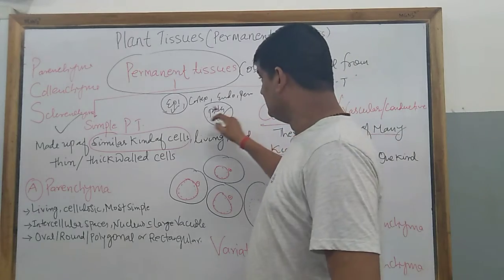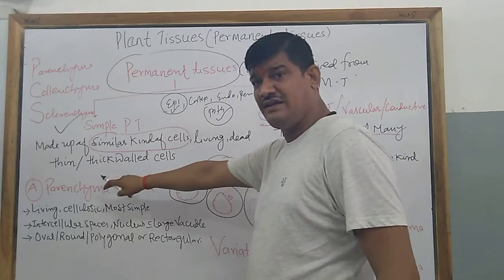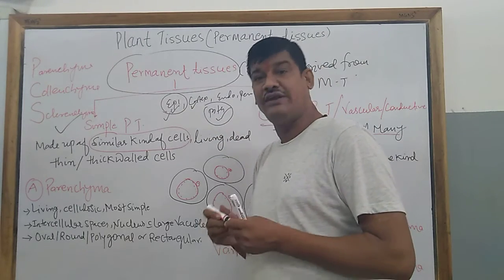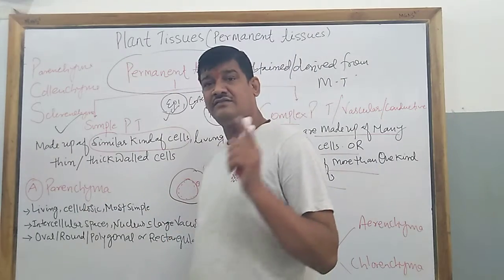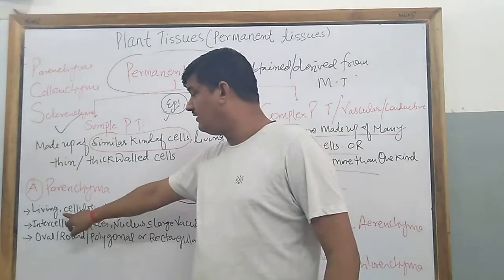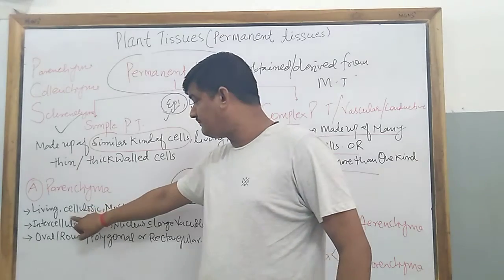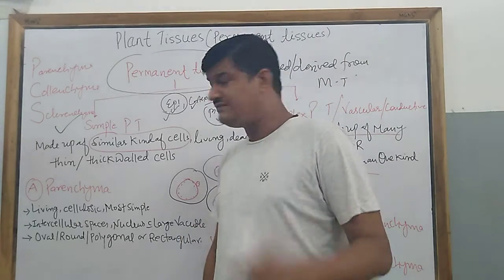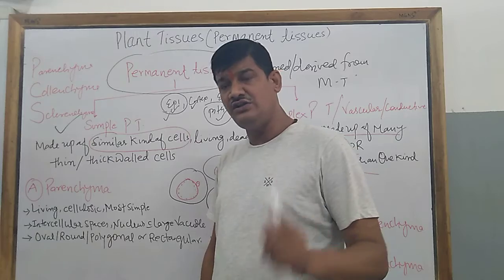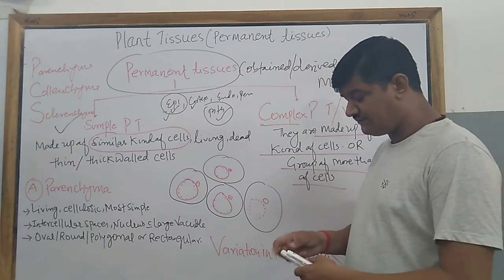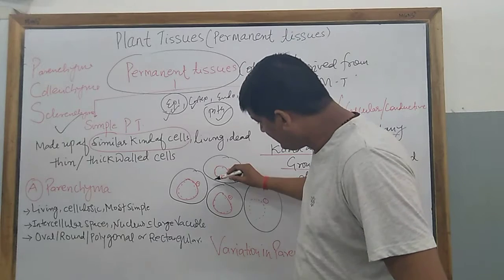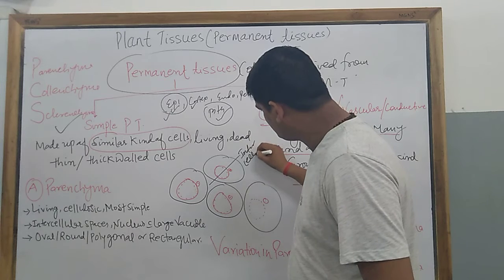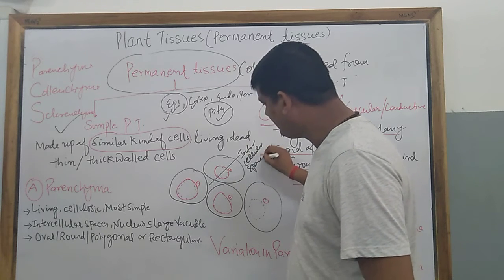So these parenchymatous cells are from the epidermal region and from the cortical region, that is, the cortex. This parenchymatous structure, or parenchyma cell, is a living cell. Their cell wall is made up of cellulose, and as I just told you, it is the simplest example of simple permanent tissue. If we see the structure of the parenchymatous cells, here you can find the intercellular space. What is this?